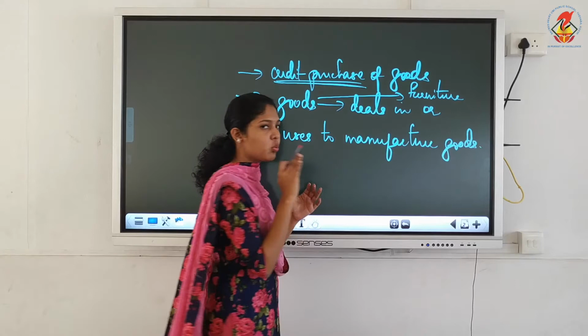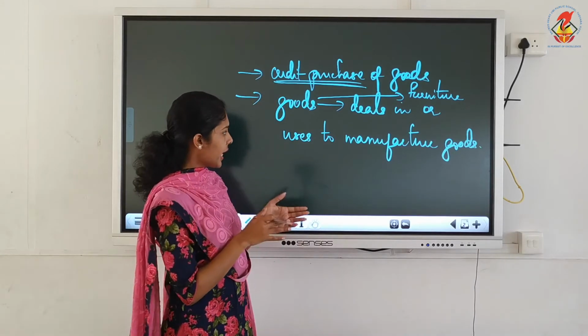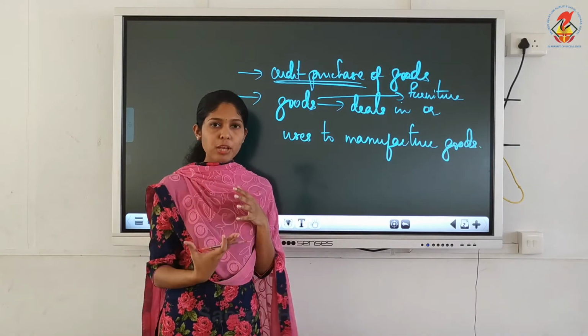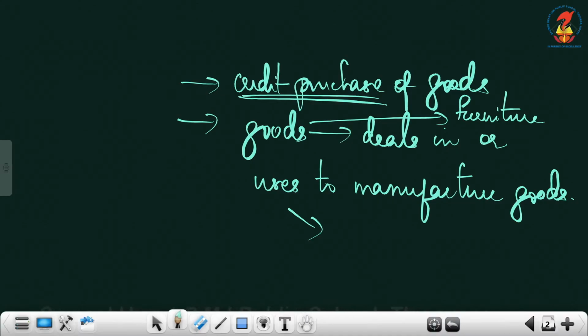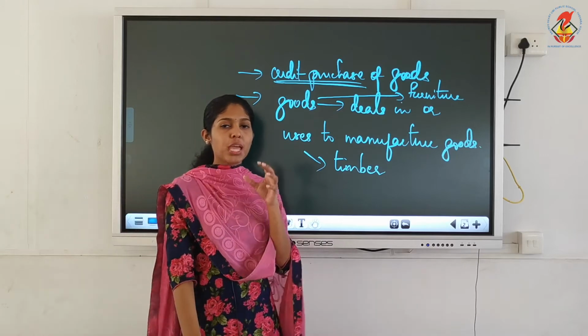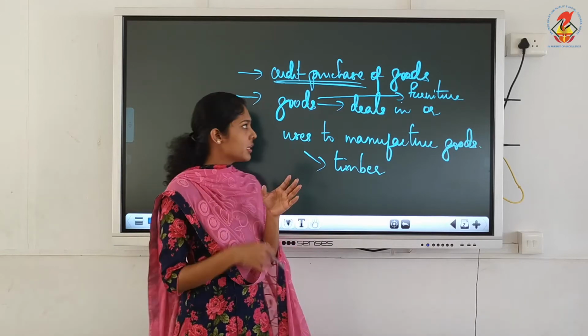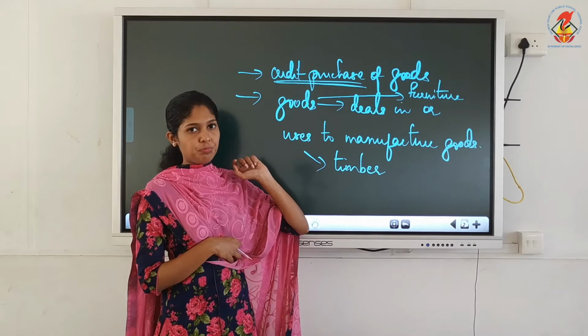Or if you are manufacturing furniture, the raw material which you use, that is timber. The timber which you are using to make the furniture will come under this goods category.